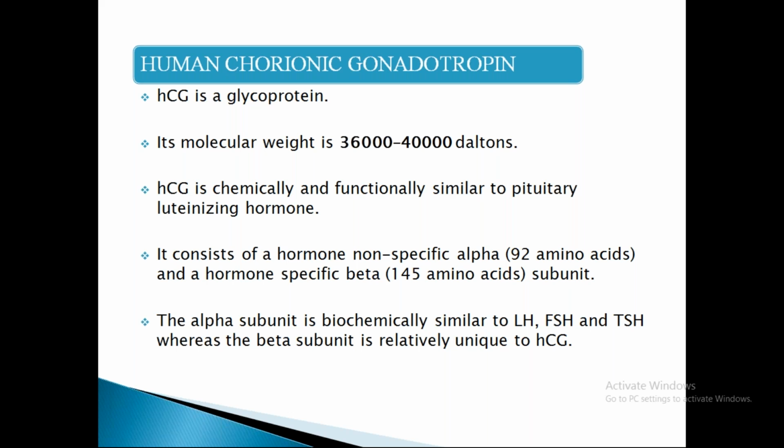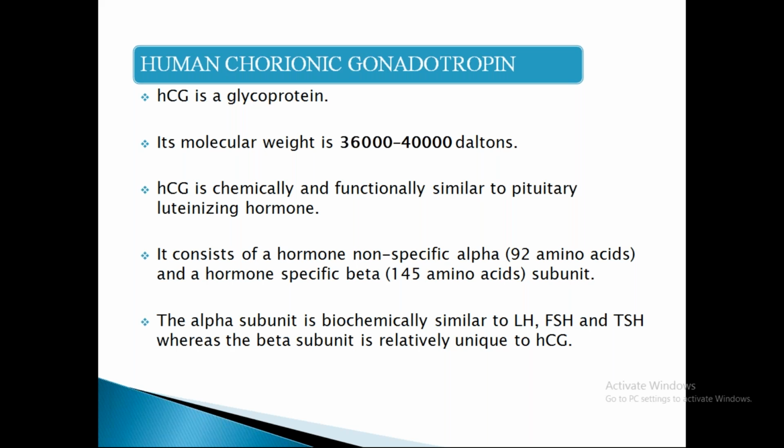So it consists of two parts, alpha and beta. This alpha part contains 92 amino acids, which is a non-specific part because it has a similar structure like other hormones like LH, FSH, and TSH. And the second part is a specific beta part, composed of 145 amino acids, which is very specific for HCG.